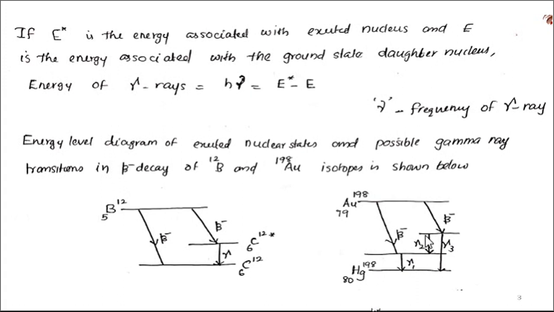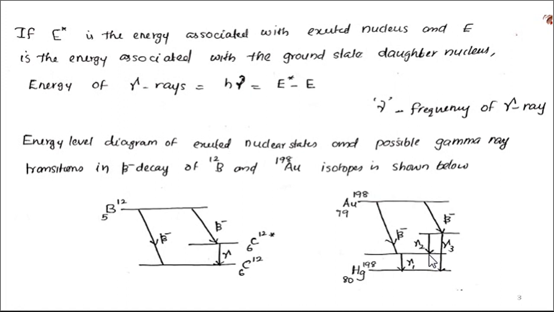So if the half-life period of this excited state is of the order of years, then the gamma ray emission from these excited nuclear states gets delayed.